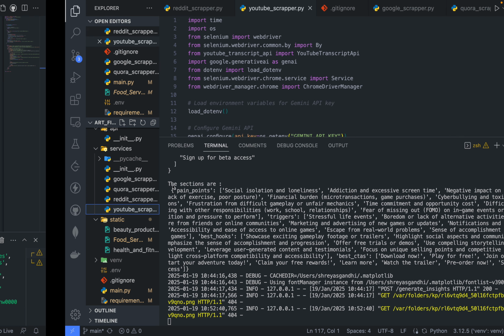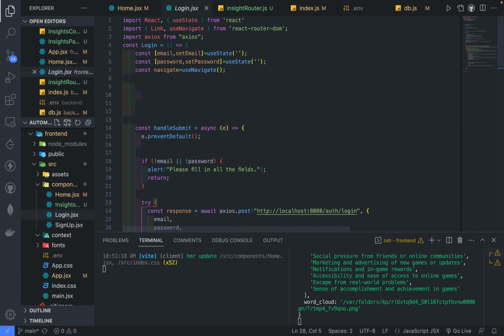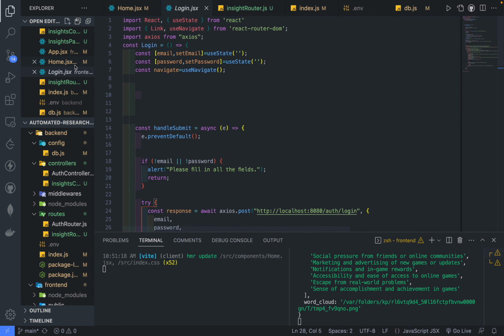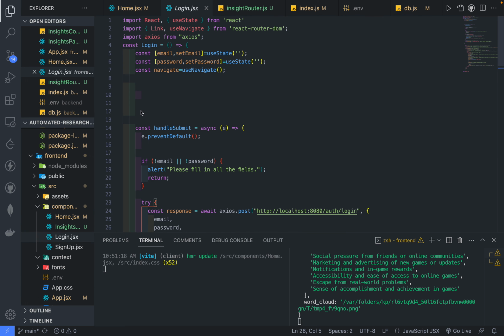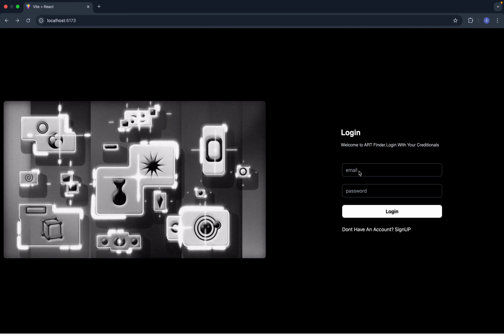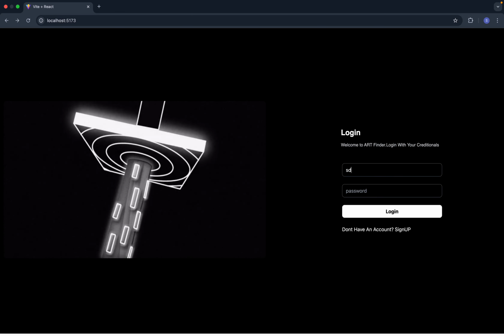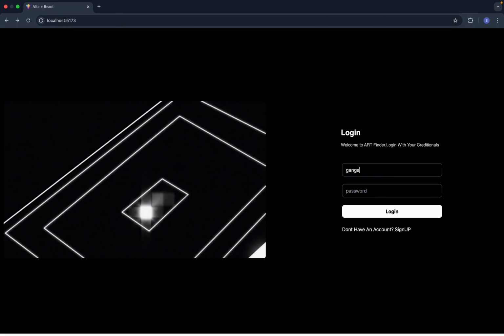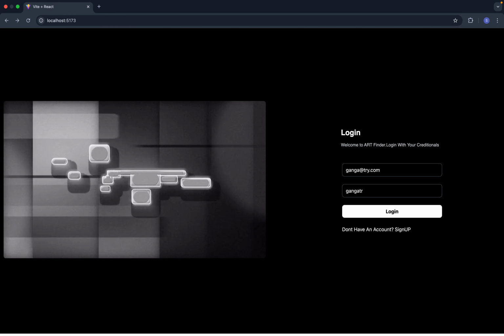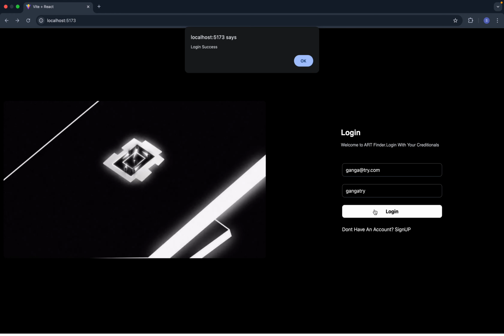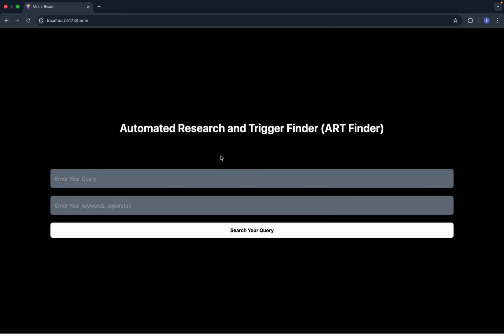And for the front end, we have used React. This is the login page of our application. As you can see, we have made this login page, and if you log in to our page, it will take you directly to the home page where you can upload the product details or the details that you want from our web scraping tools. Login success, as you can see.